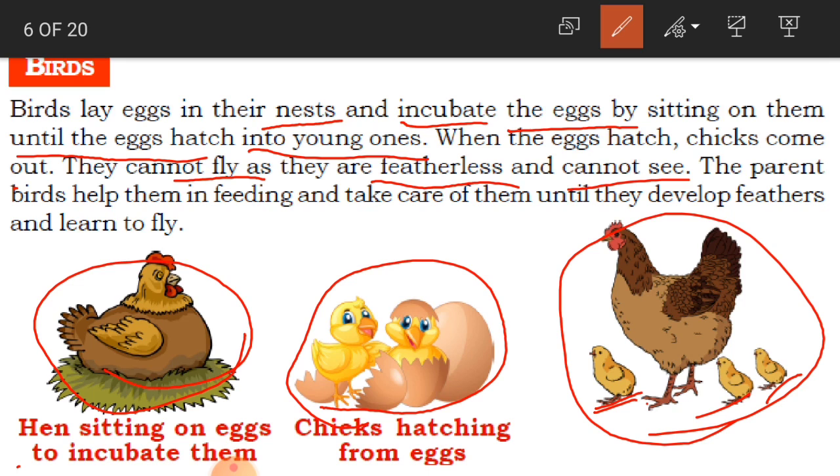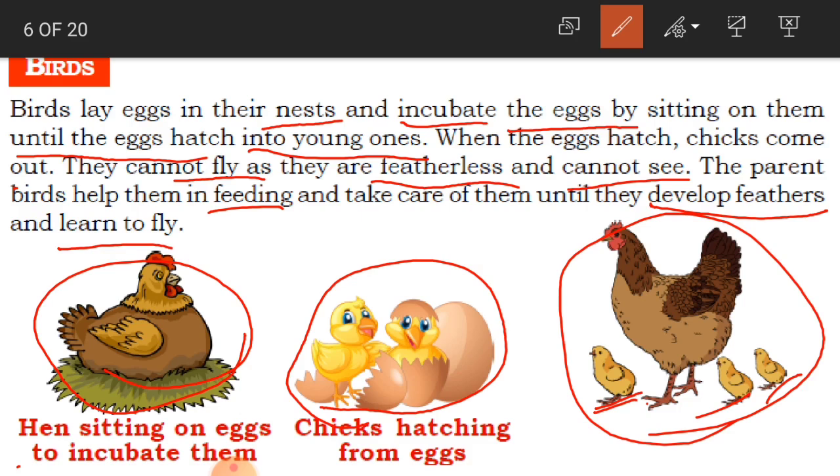Same like that, the baby chicks cannot fly and do not have feathers, and they cannot see also. So the parent bird helps them by feeding and taking care of them until they develop feathers and learn to fly.